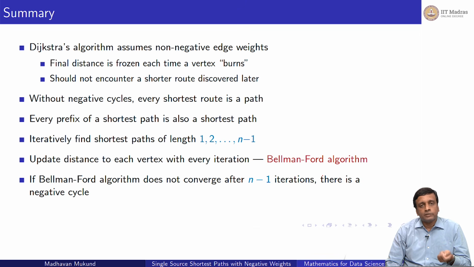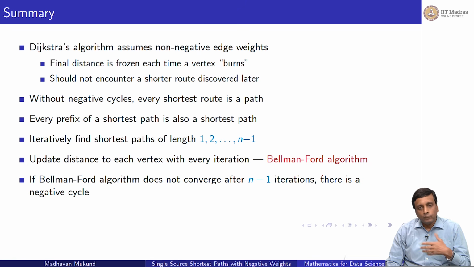And in such a case, what we just said is that the shortest path is a path. It cannot involve a loop, right? And every prefix of that shortest path is also a shortest path. And you can use this in this Bellman-Ford algorithm to iteratively find the shortest paths of length 1, of length 2, length 3 and so on. And after n-1 iterations, you've automatically found shortest paths to everything.